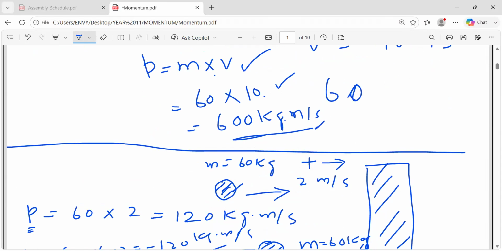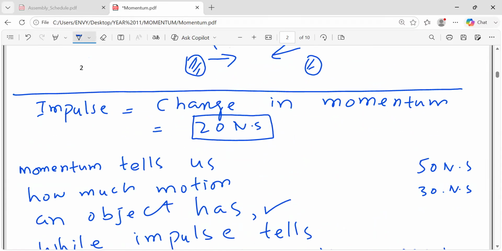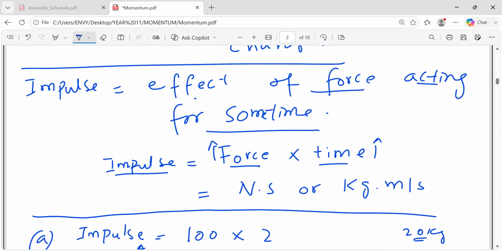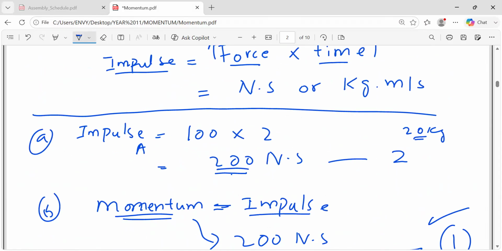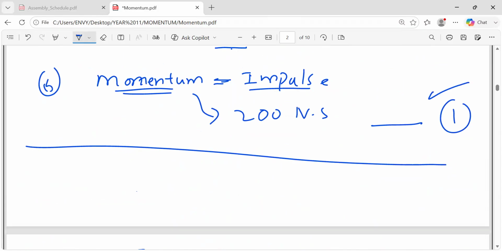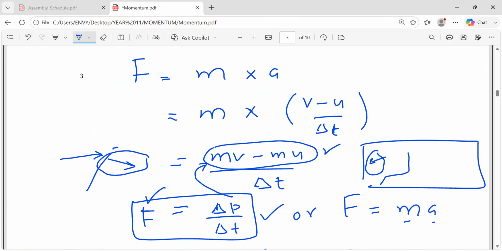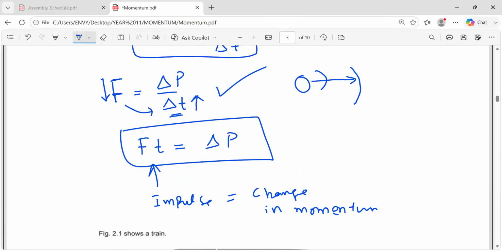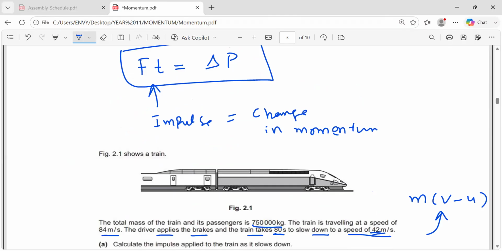This was about the positive and negative concept, which you must know. This was about the impulse relation with the momentum. This was the impulse equation as force times time, and its units. And this was a simple question about the impulse and momentum. I told you to take them the same. This was the relation we get, F equals delta P divided by delta T, from Newton's second law. This was the concept about the relation of the time of contact and the effect of force. That's it. Here was the question.